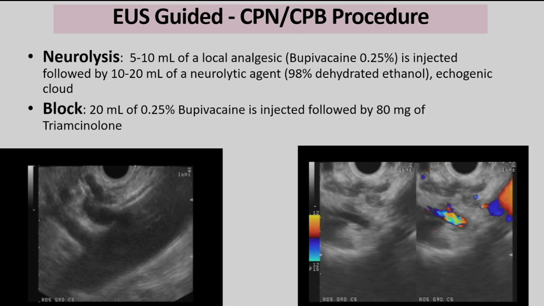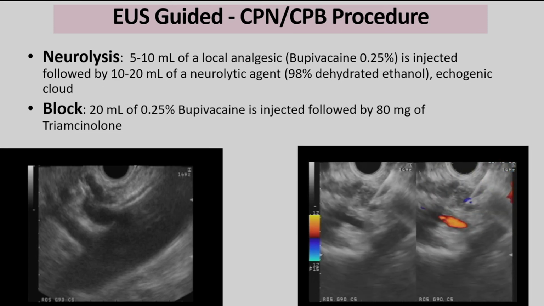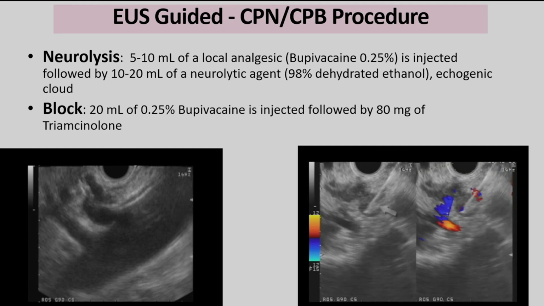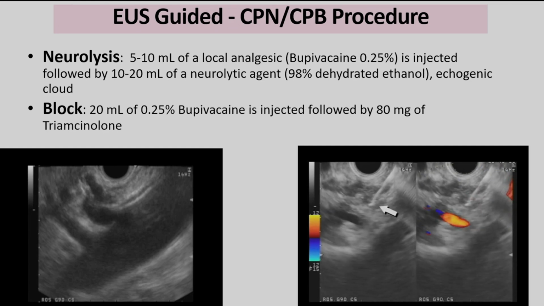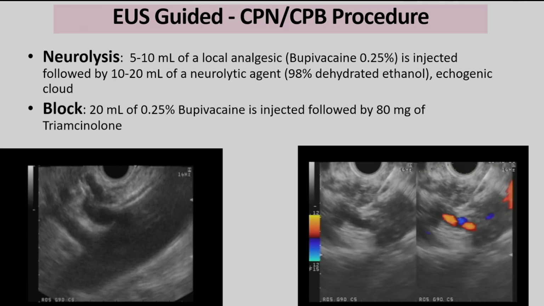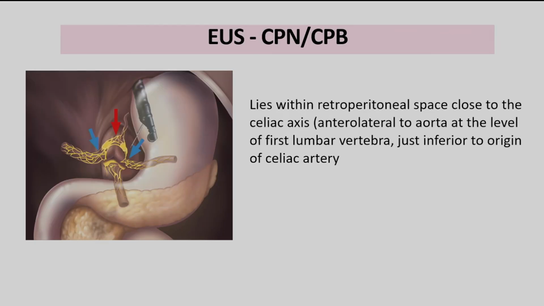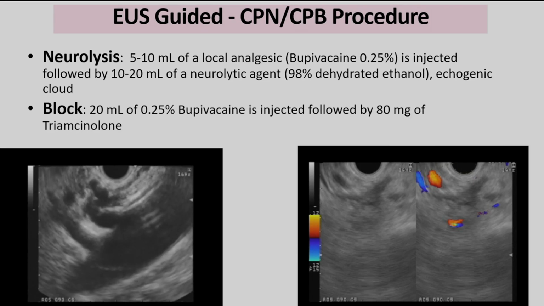So neurolysis is an ablation for the malignancy. Block can be done for the benign disease, chronic pancreatitis, in those who are not responding. This can be done centrally, or this can be done inside the ganglia. If you look at this video, I will again play. So this is the